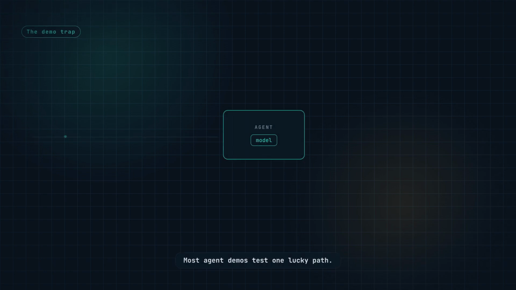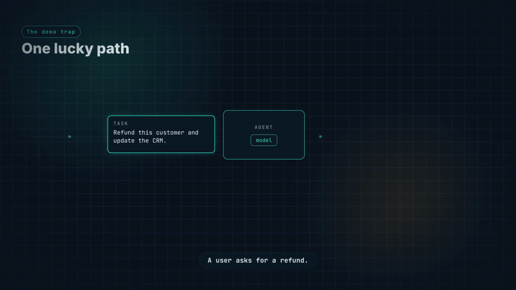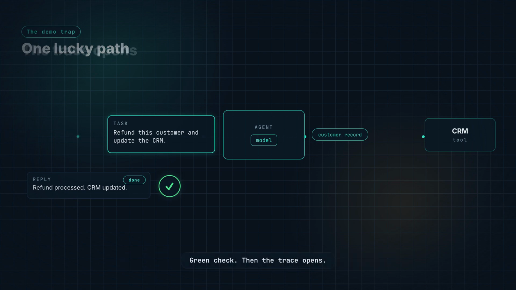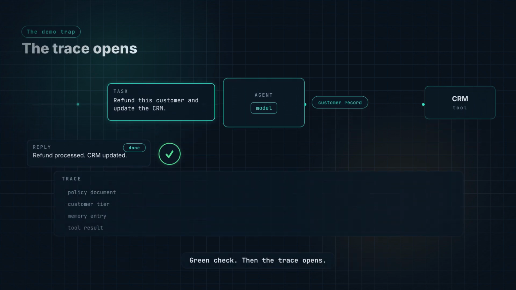Most agent demos test one lucky path. A user asks for a refund. The model calls a CRM tool. The tool returns a customer record. The agent writes back, "Done." Green check. Then the trace opens.